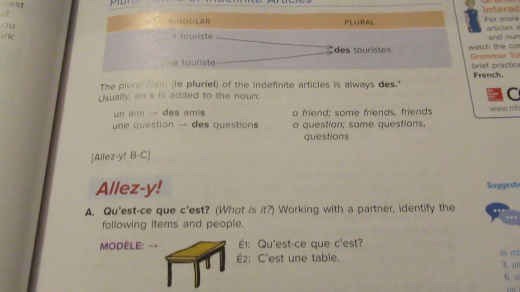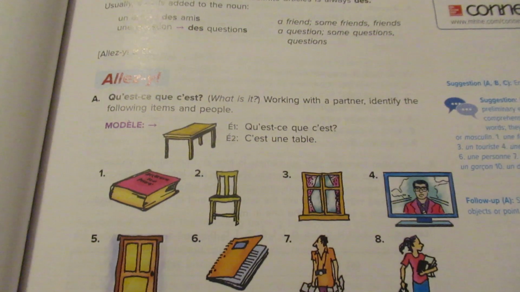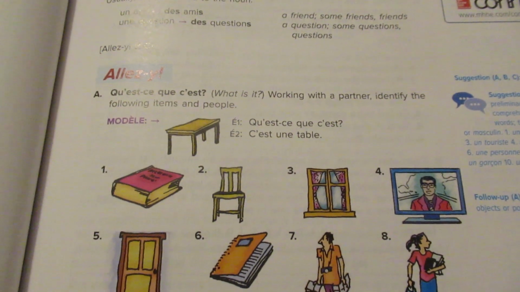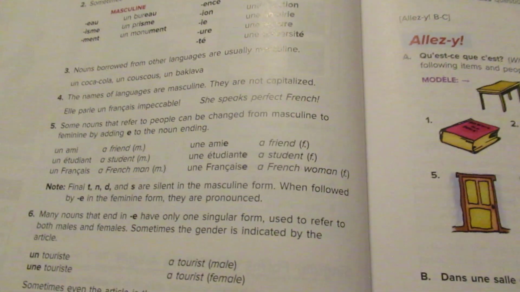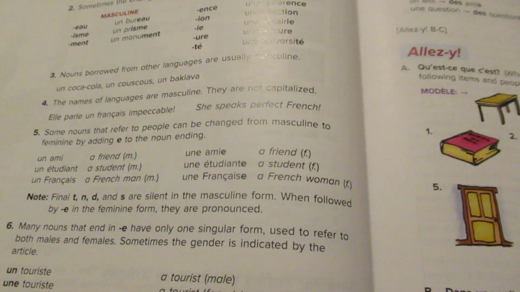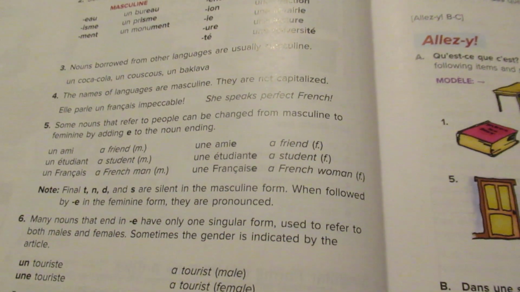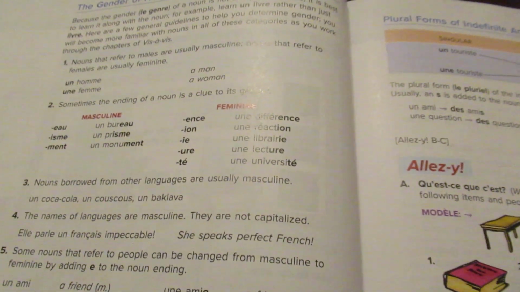So, the most important thing to be doing is to be memorizing those vocabulary words, whether they're masculine or feminine, and then try to maybe get some of these rules in your mind as to whether nouns are masculine or feminine. That will greatly help you in this lesson and then also in lessons to come. Let me know if you have any questions.